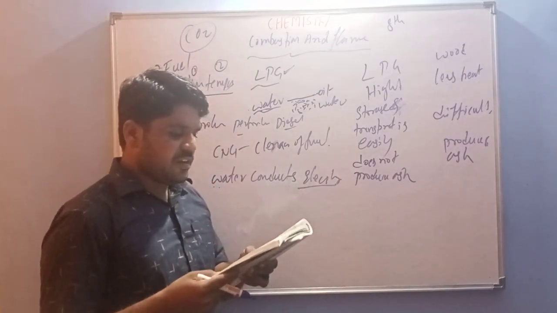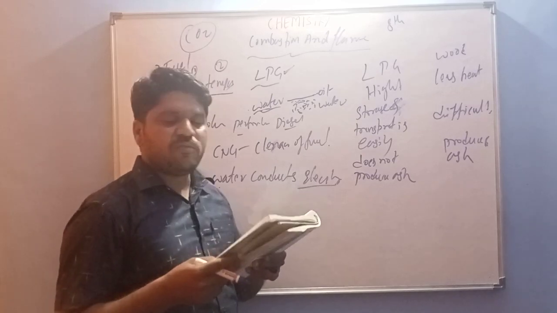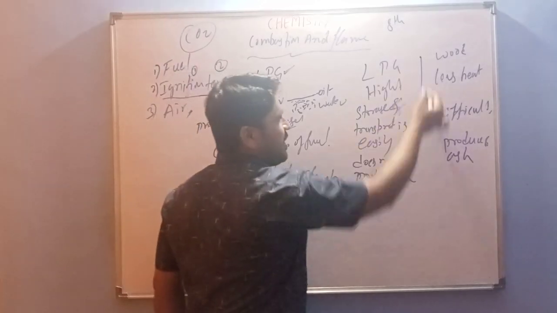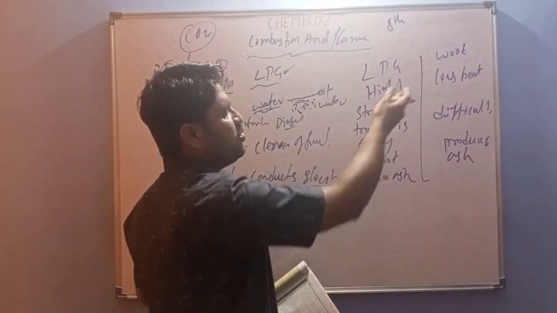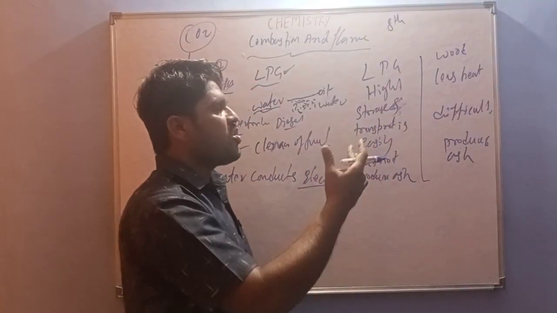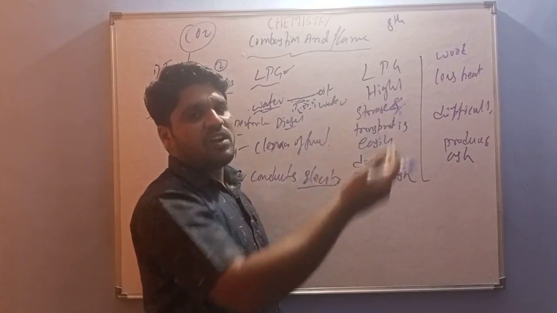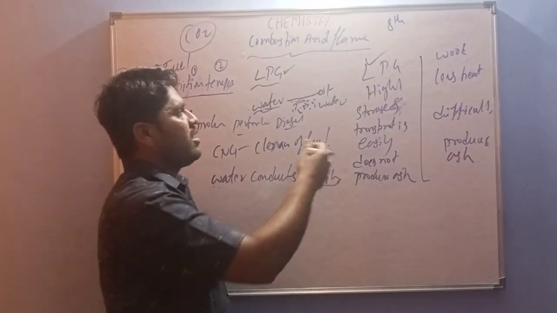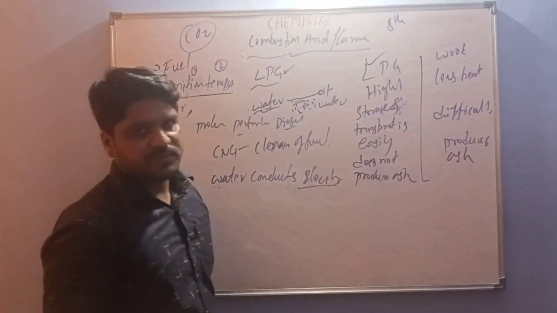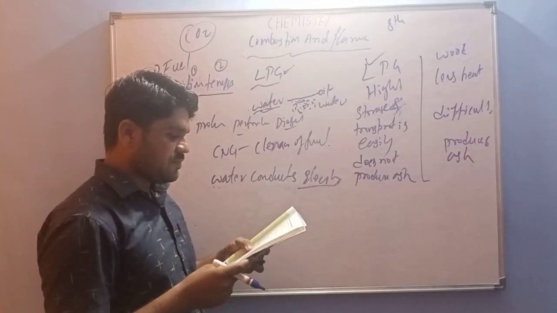Next, LPG is a better domestic fuel than wood. Here is the comparison, so this is the answer. Wood produces smoke and ashes and releases more harmful products. But LPG does not produce harmful products when compared to wood, and it is easy to transport. These are all the answers.